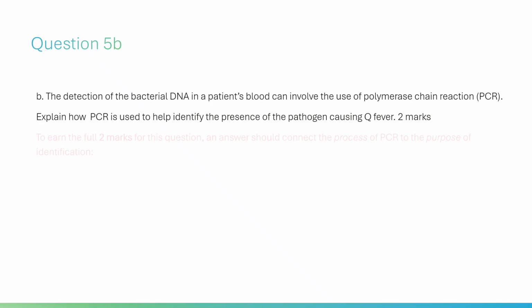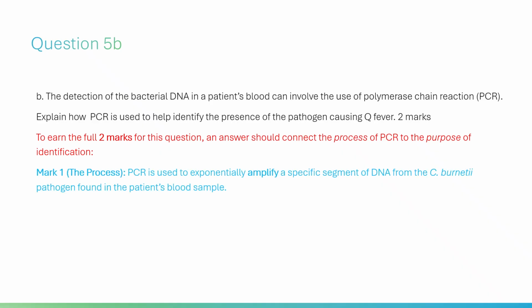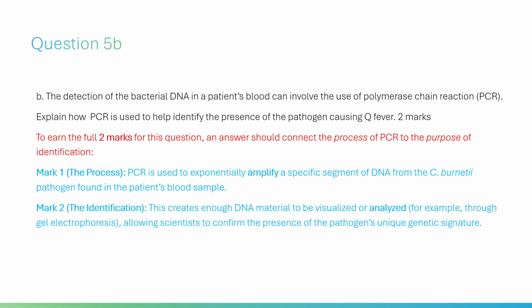To earn the full 2 marks for this question, an answer should connect the process of PCR to the purpose of identification. Mark 1. The process: PCR is used to exponentially amplify a specific segment of DNA from the C. burnetii pathogen found in the patient's blood sample. Mark 2. The identification: this creates enough DNA material to be visualized or analyzed, for example, through gel electrophoresis, allowing scientists to confirm the presence of the pathogen's unique genetic signature.